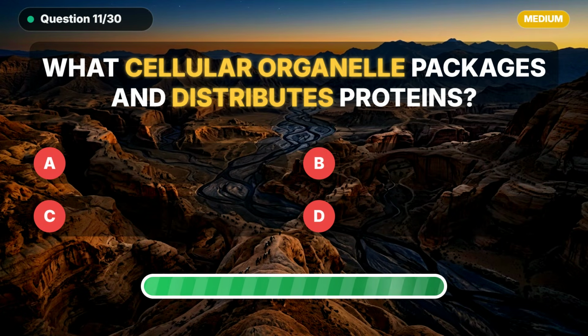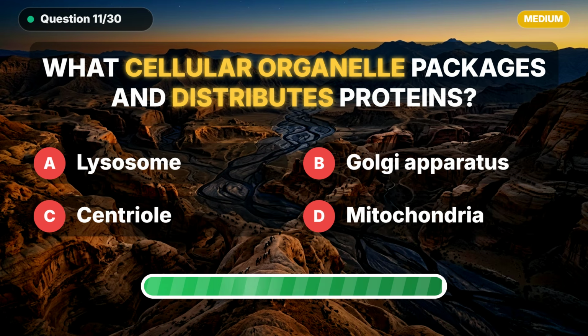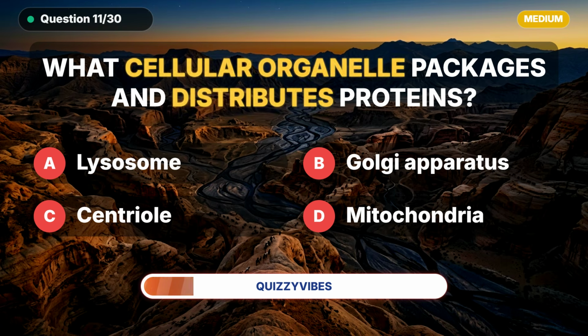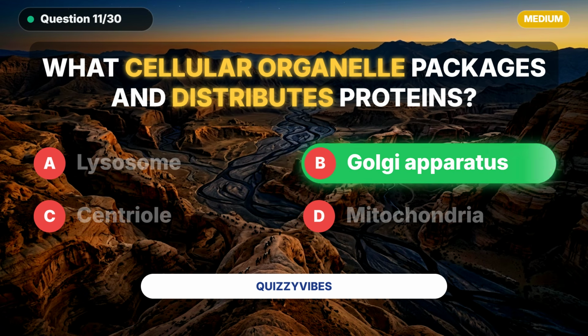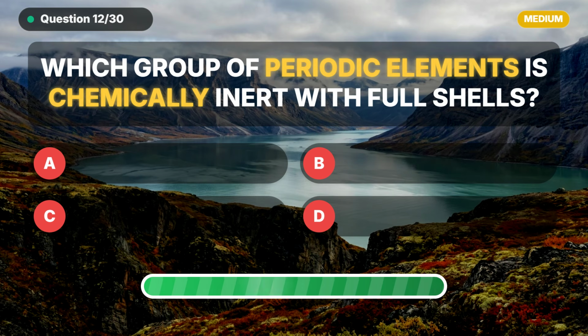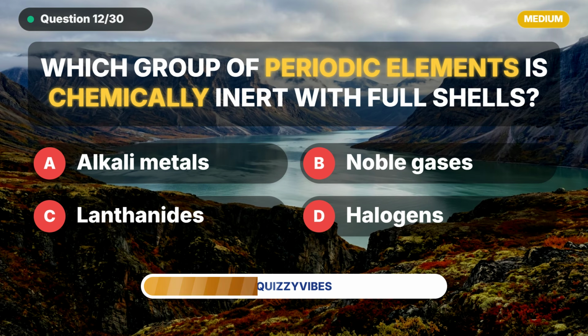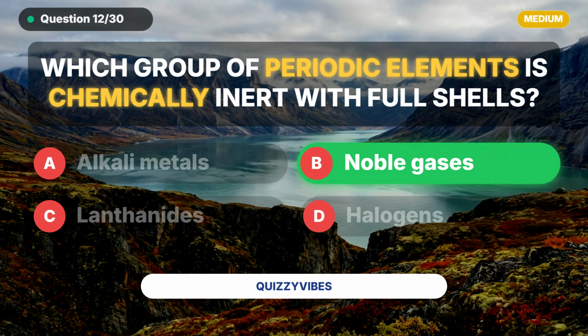What cellular organelle packages and distributes proteins? Here's the answer: Golgi apparatus. Which group of periodic elements is chemically inert with full shells? The correct answer is noble gases.